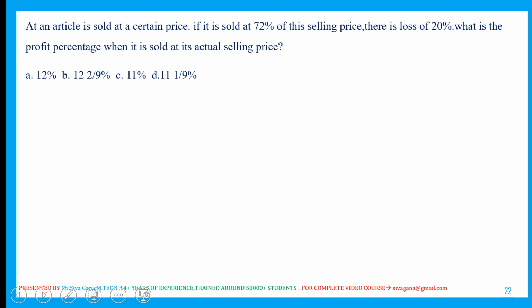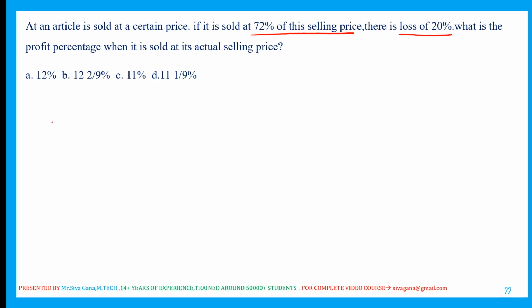Very simple, lazy, LKG level question. An article is sold at a certain price. Very good quality question, my dear viewers. If it is sold at 72% of the selling price, there is a loss of 20%. What is the profit percentage when it is sold at the actual selling price?